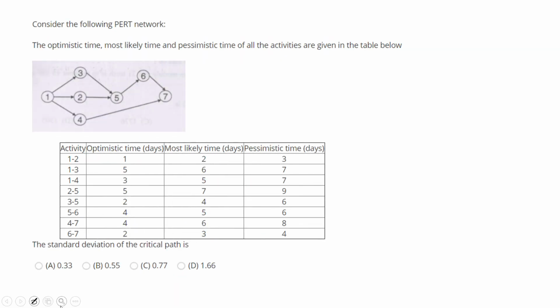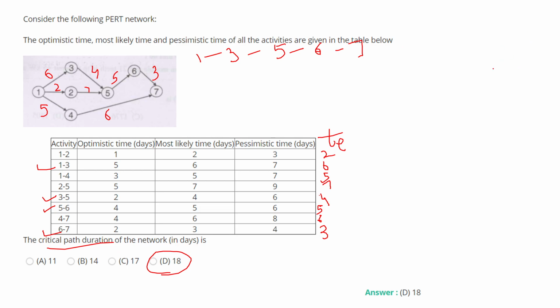Next is the same question, but now they are asking us the standard deviation of the critical path. We have to find the standard deviation. For that, what will we do? First we will be calculating the variance. The variance formula is, or you can simply calculate the standard deviation only, which is TP minus TO divided by 6. We will calculate it for the critical path. In the critical path there is 1 to 3 first. So this is 5, this is 7. 7 minus 5 is 2. 2 divided by 6 is 1 by 3.